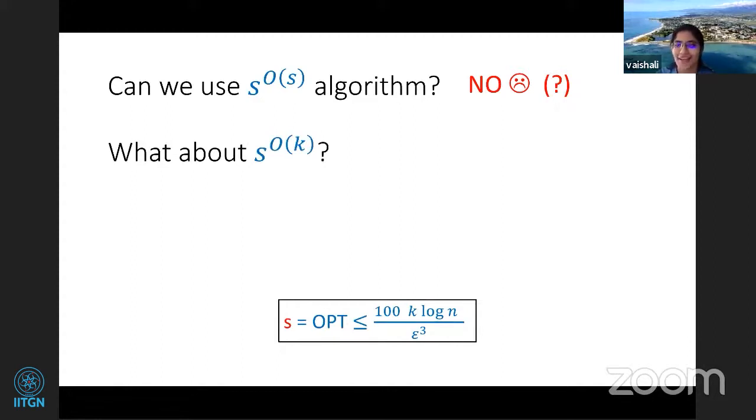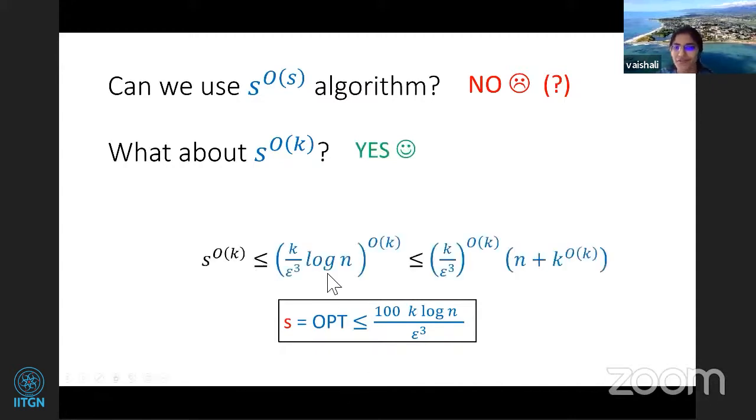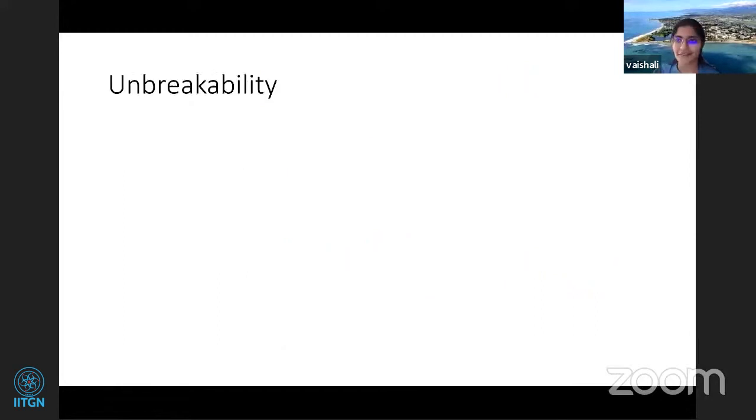S to the S is not good because you're going to get a very bad running time. But it turns out that S to the K will be FPT time when S is bounded to be 100k log n by epsilon cube. So why is that so? If you just plug in the value for S to the K, you get an FPT runtime, and that is why designing an S to the K algorithm is useful. With this, let's move on to our result.